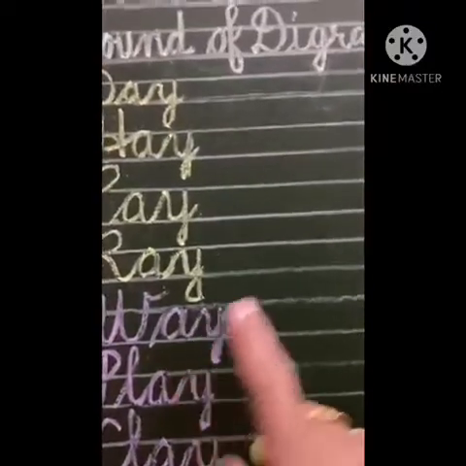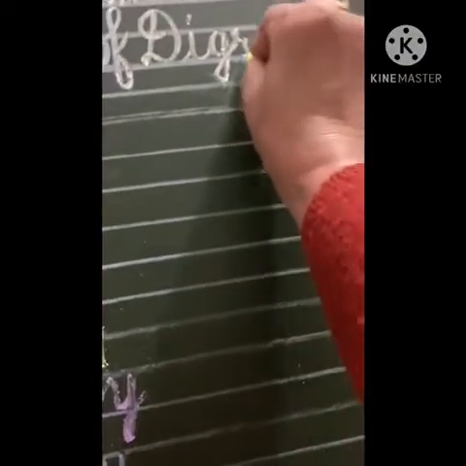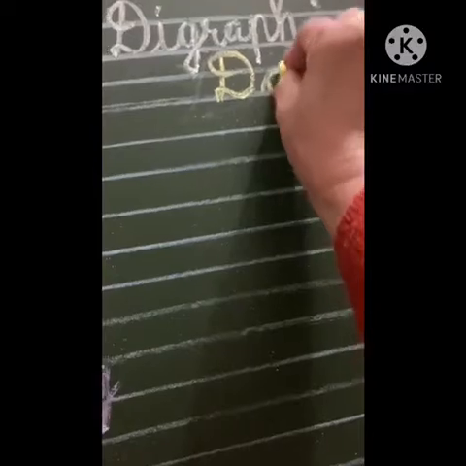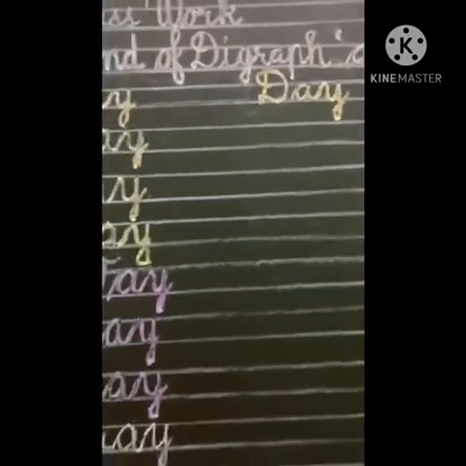Remember children, you are to repeat the words once again, starting from the center. Again, you are to write the words twice. Day. Write neatly. Thank you.